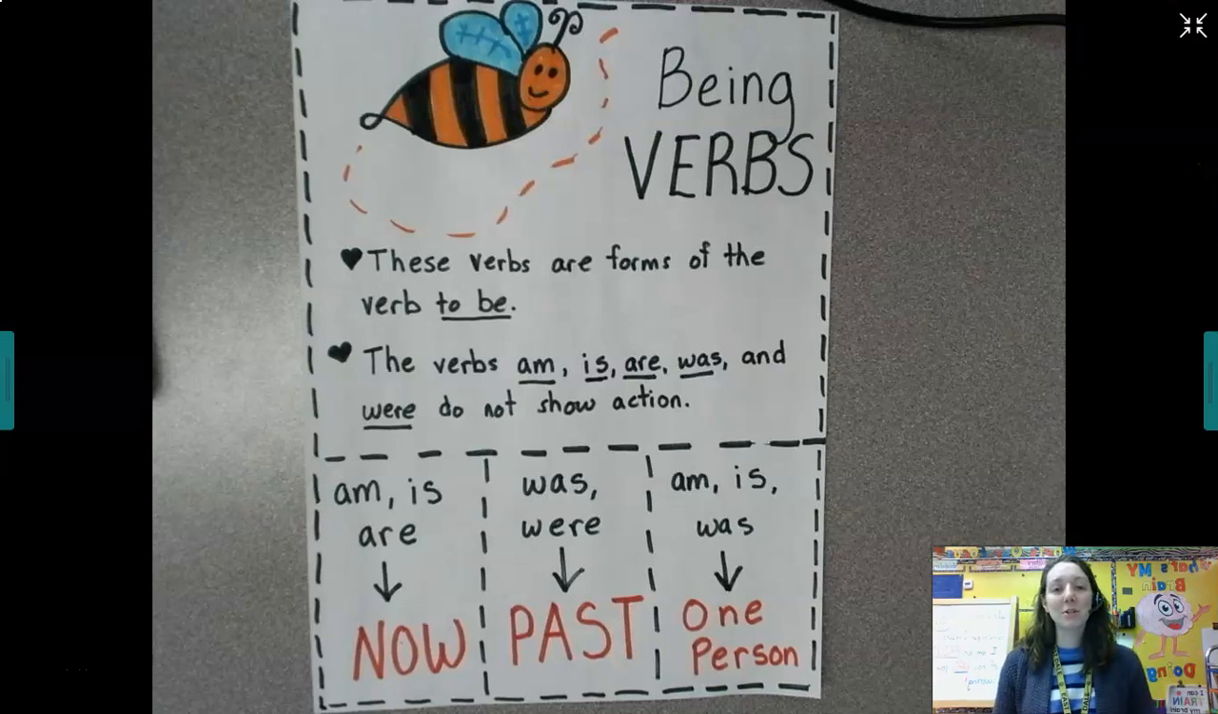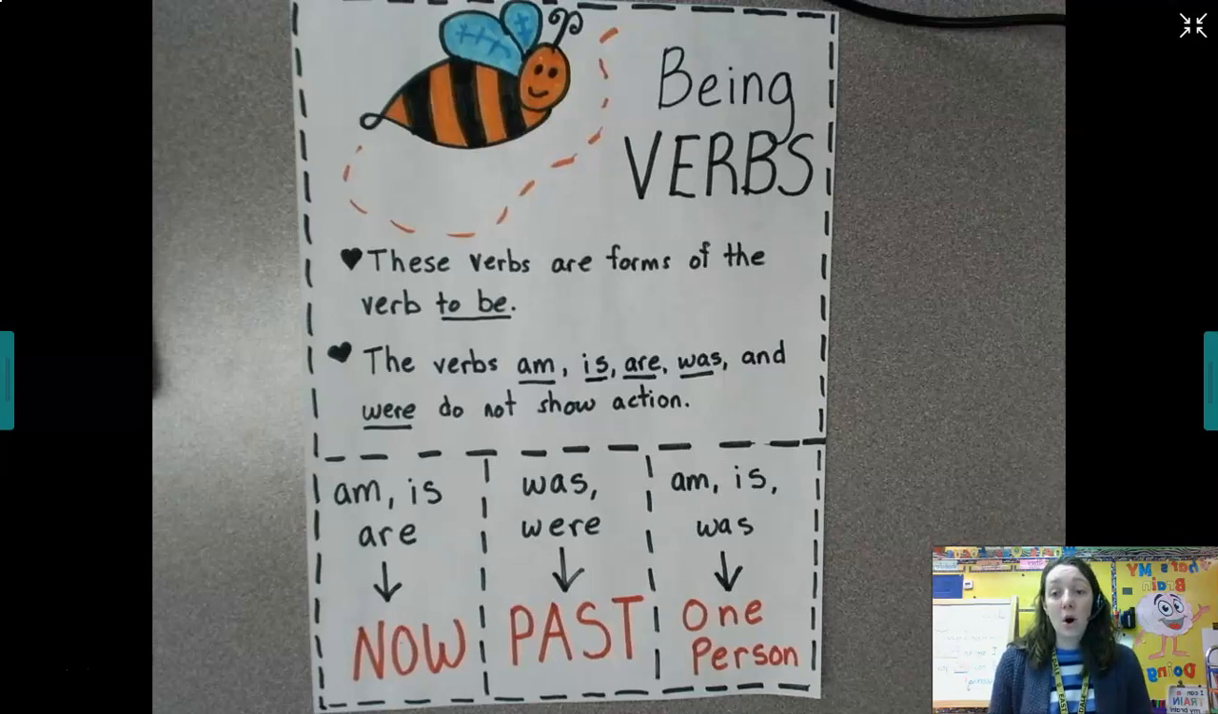Hi friends, today we're going to talk about the verb to be, or being verbs. These verbs are forms of the verb to be. The verbs like am, is, are, was, and were are all forms of the verb to be, but they do not actually show action like how other verbs show action.